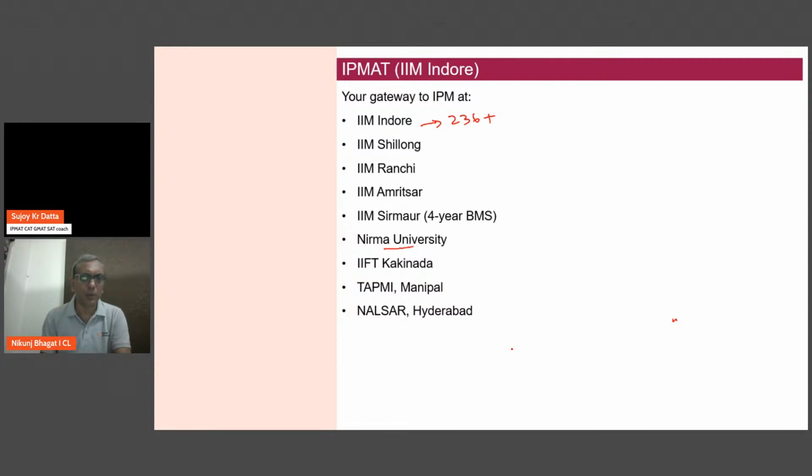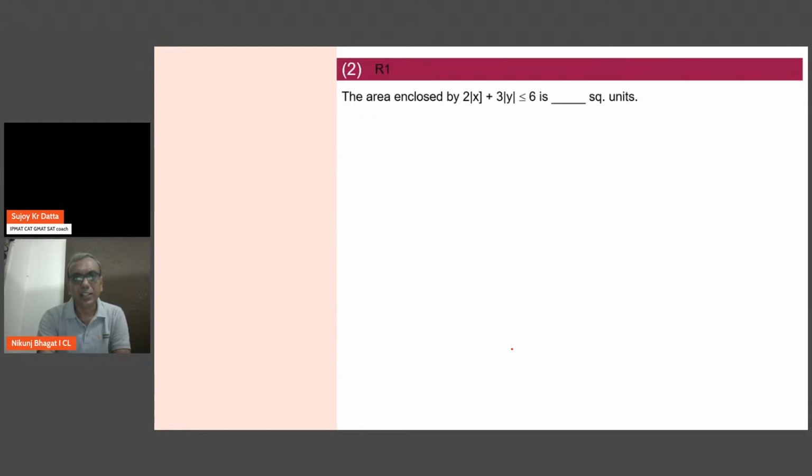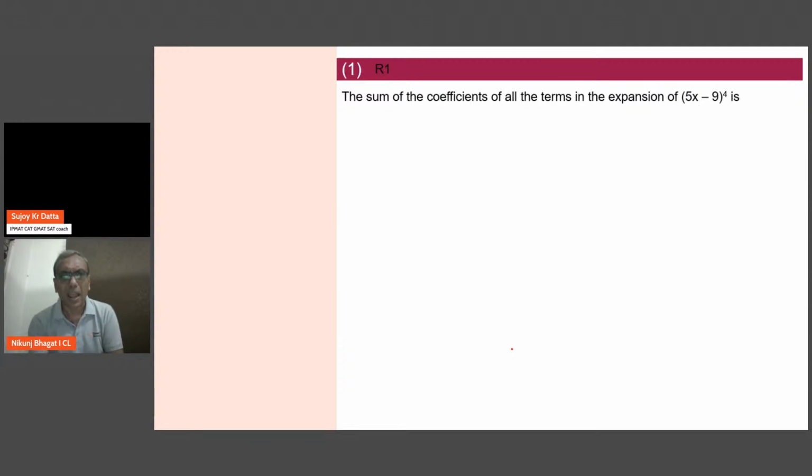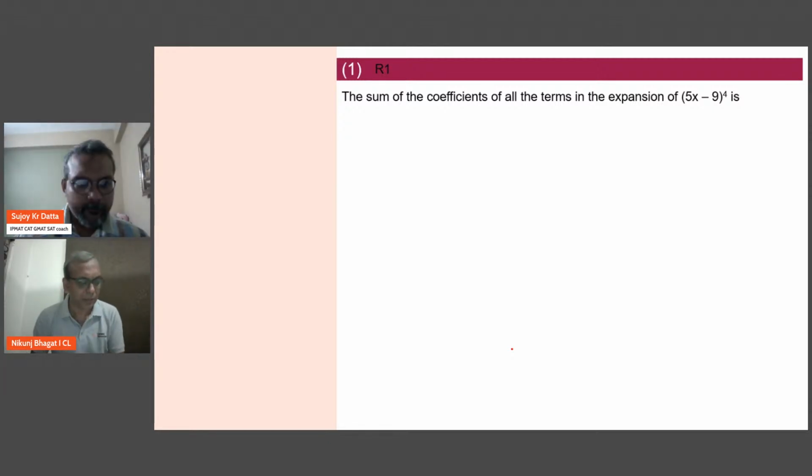Sectional cutoffs will also be marginally lower. I'm not very sure about sectional cutoffs of Nirma, they might not even have them, but I think overall 200 will be a safe score. Let's now move to the first question. The way we'll run this particular session, in the first section out of 15 questions, I will solve some of them, and with me I have Sujoy sir, who will also solve a few questions with you. So let's begin with the first set. Certain questions I will solve, certain Sujoy sir will take.